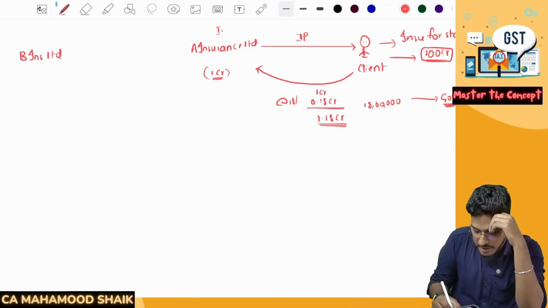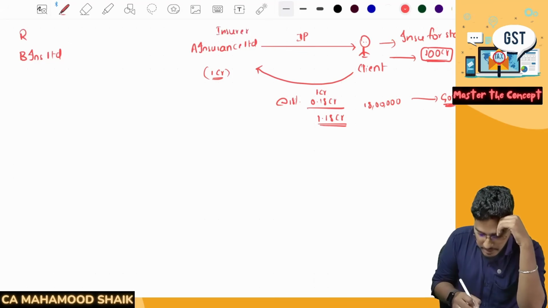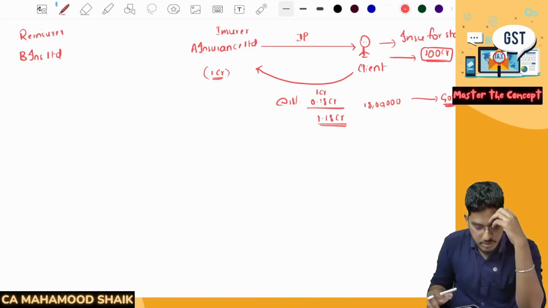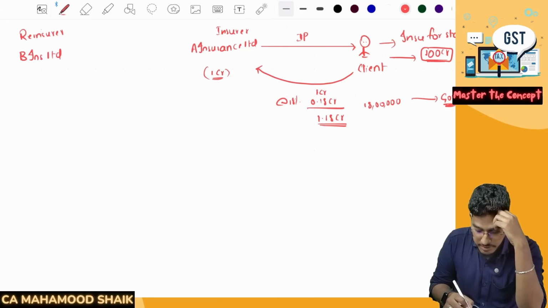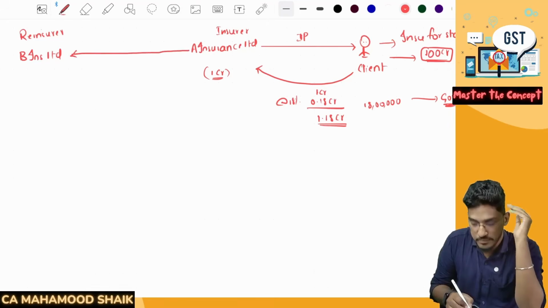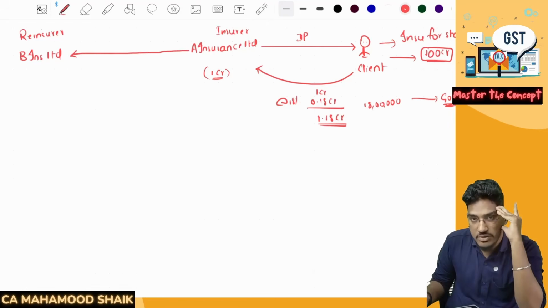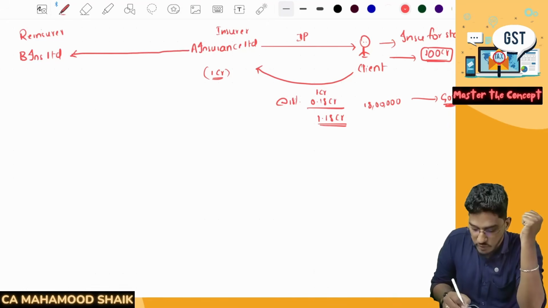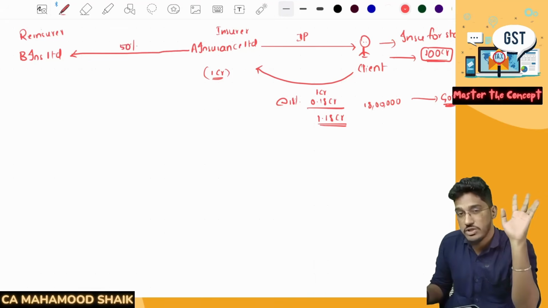A is the primary insurer, and B Limited will become the reinsurer. A Insurance Limited went to B Limited and told, sir, we have taken 100 crores worth of exposure, but we don't want 100% of the risk now. We want to reinsure 50% of the risk.